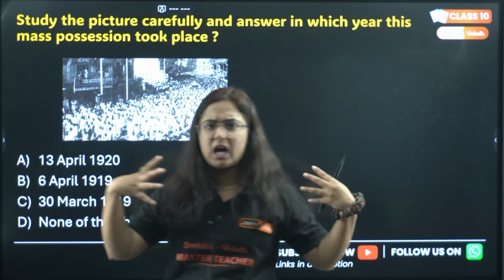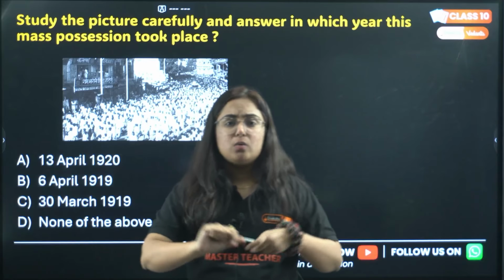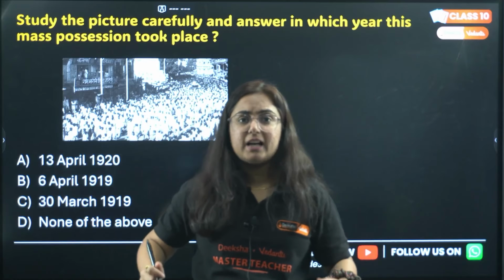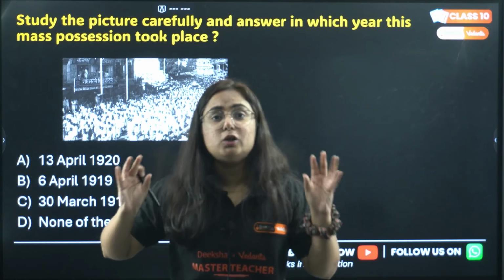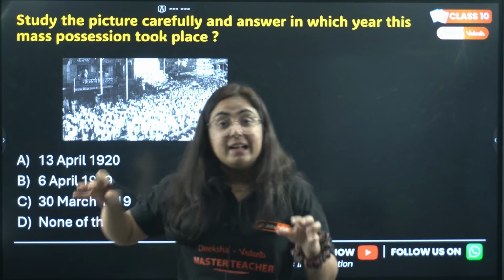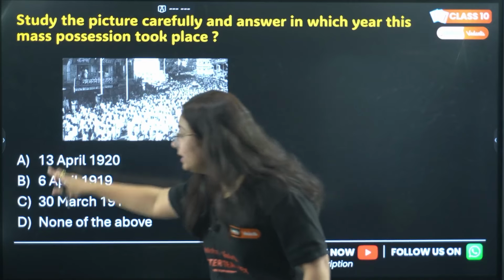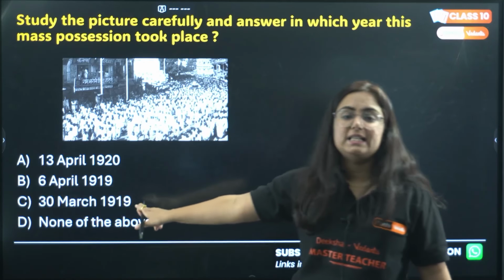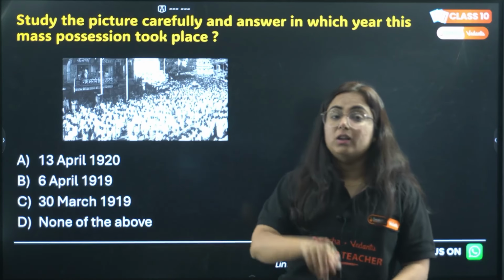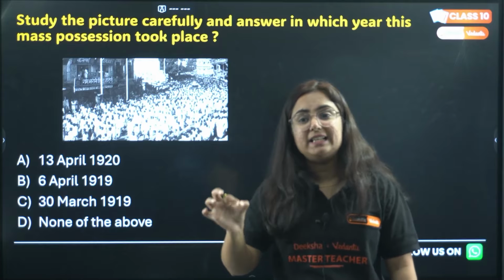Everyone here in India was so much stressed by this act, and in response, Gandhiji decided to launch the Rowlatt Satyagraha. This procession is the response to this Satyagraha on the date 6th of April 1919.